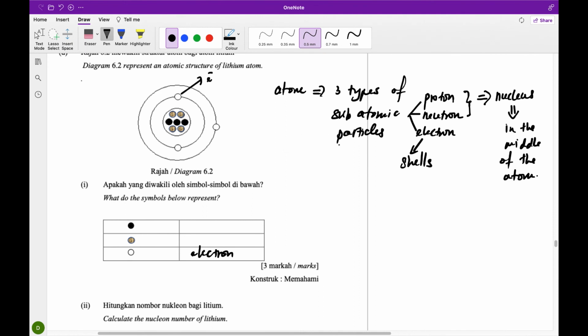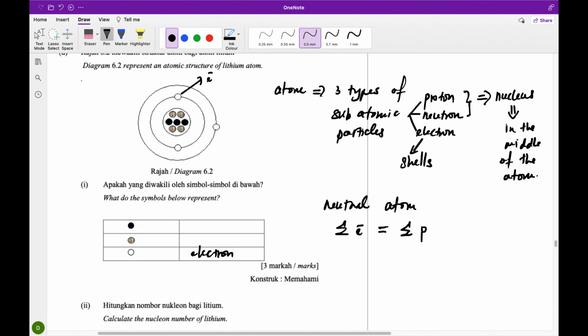For a neutral atom, the number of electrons will be the same as the number of protons. Here we have 3 electrons, so in the nucleus you have to find the same symbol for 3 protons.